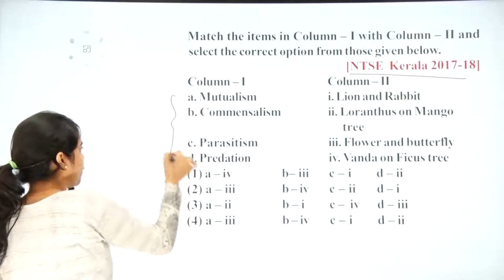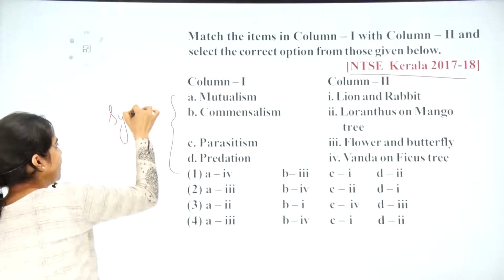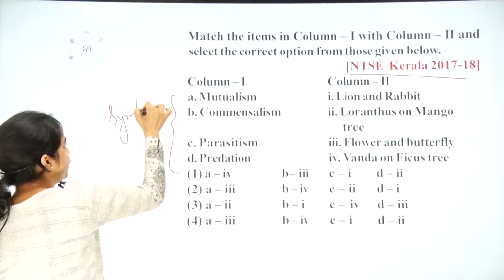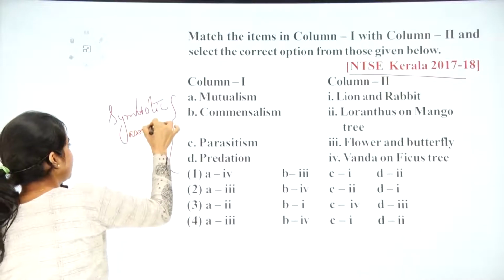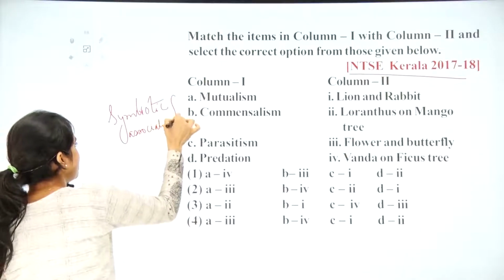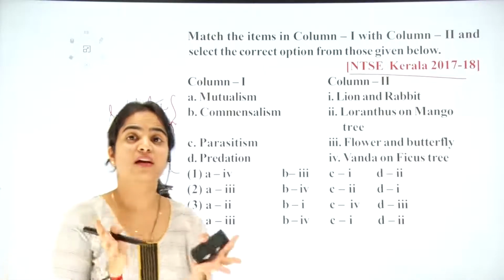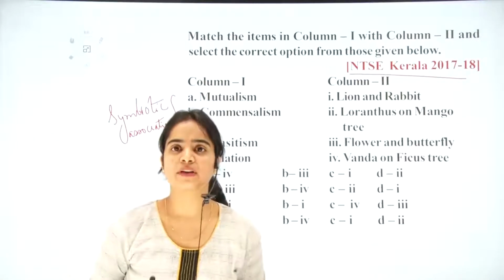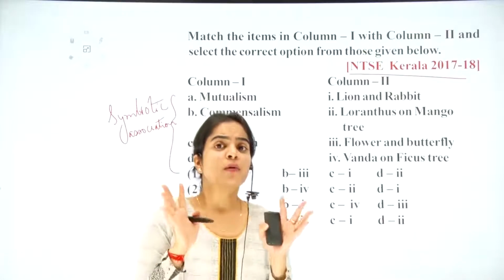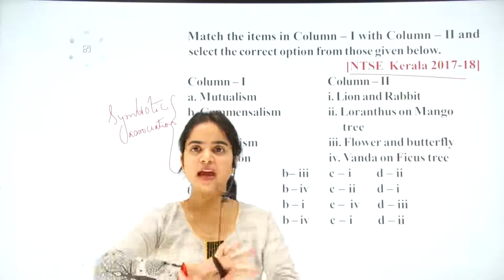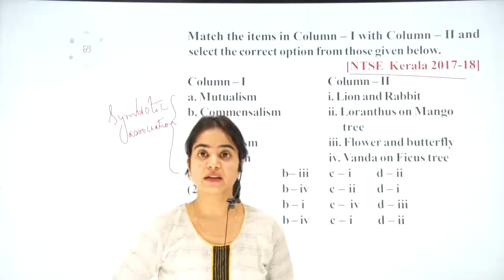First point, they are all types of symbiotic associations. They are the associations among living organisms where both can get the benefit, where one can get benefit and one can have a negative aspect, where one can get the benefit and the other doesn't have any positive or negative aspect.